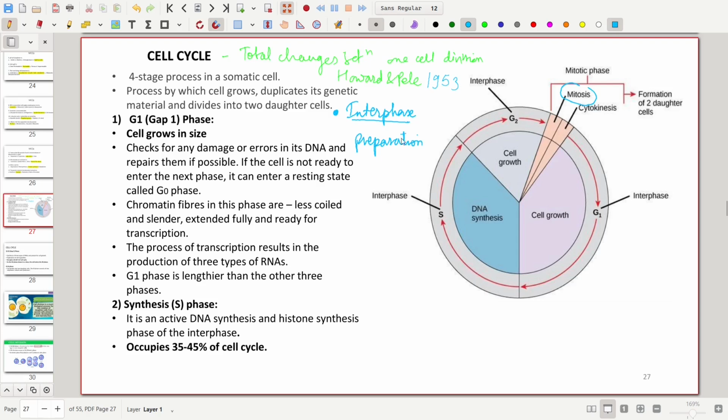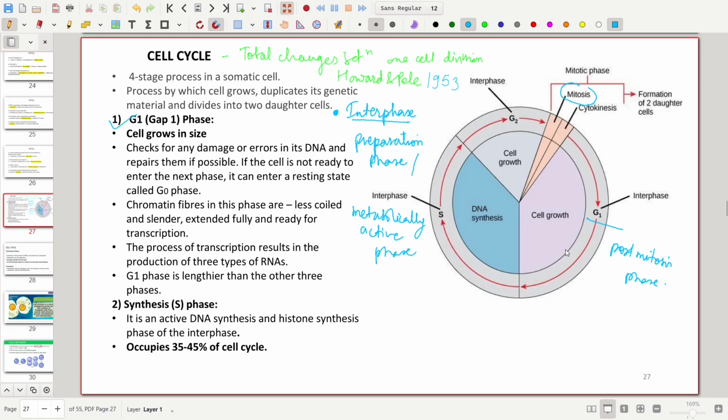One of the objective questions you may be asked is, which of the following is called the preparation phase? Then your answer will be interphase. Likewise, it is also the metabolically active phase, and it has been divided into subphases. The first phase here is the G1 or gap 1 phase, which is also called the post-mitosis phase. So let's see what happens in this phase.